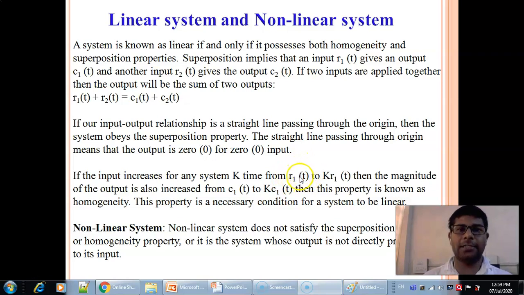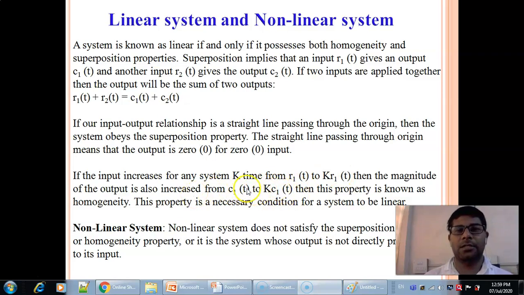Now we are increasing R1 of t by k times. So the output should be k times c1 of t. If you are applying only R1 of t, then your output should be c1 of t. But if you are applying some parameter k times R1 of t, then your output should be k times c1 of t. So this should be your output.